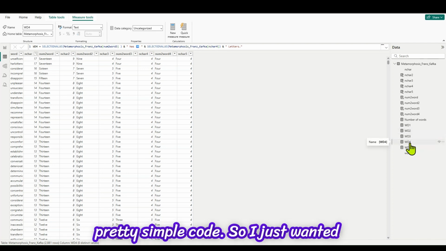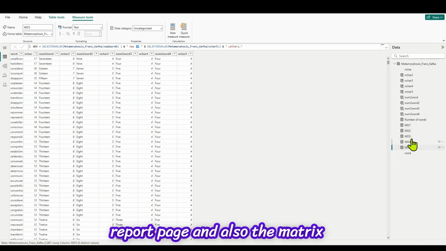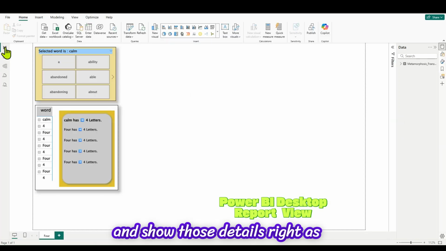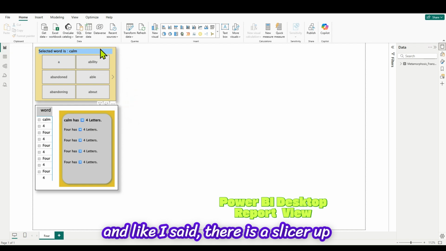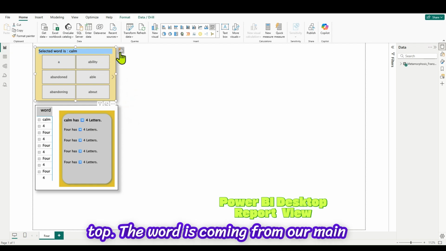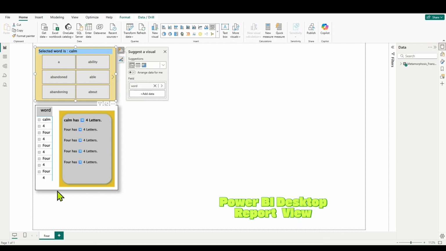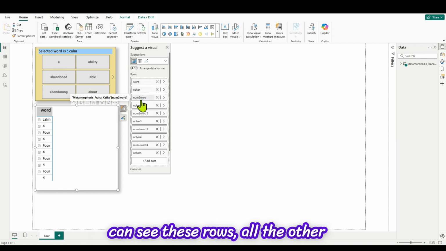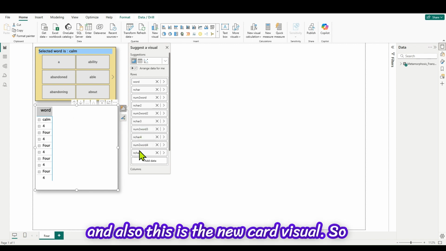So I just wanted to create a slicer in the report page, and also the matrix, and show those details, right? As shown here, we are in the report view, and like I said, there is a slicer up top. The word is coming from our main table, and there is a matrix below it, and these are the various values which have been passed to the rows. And as you can see, these rows are all the other calculated columns which we have created. And also this is the new card visual.